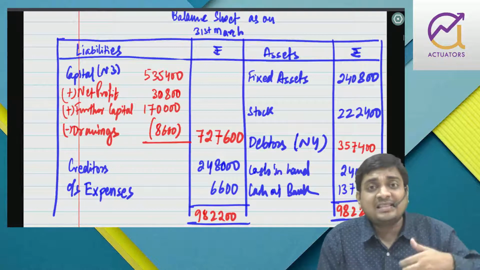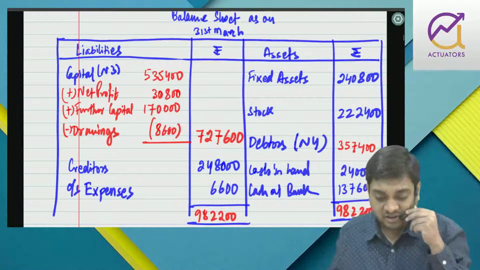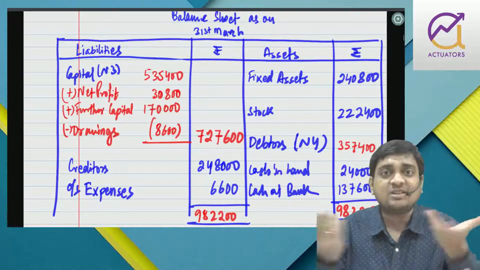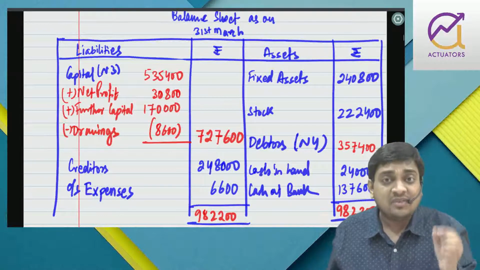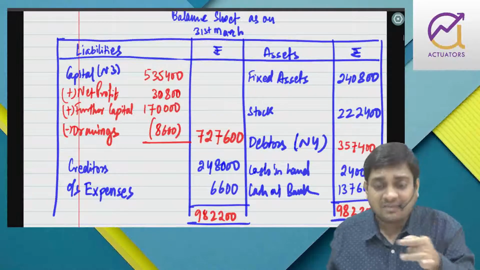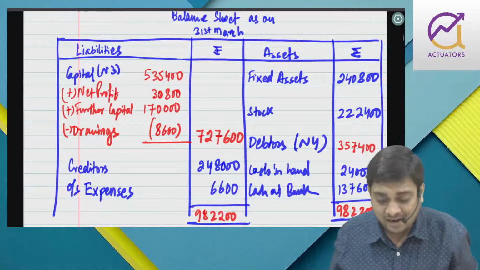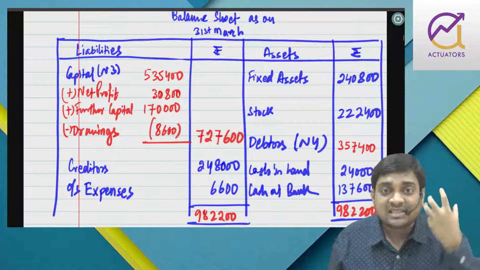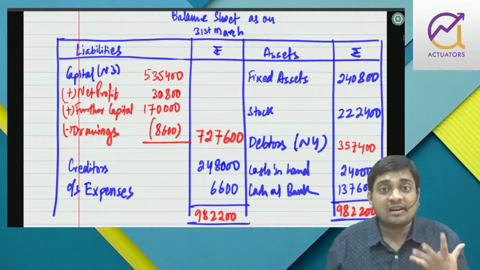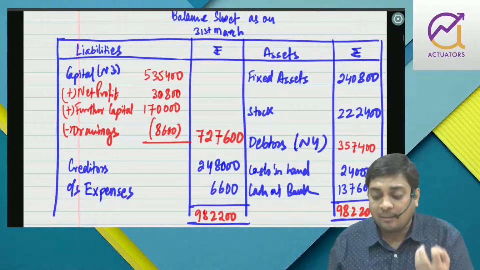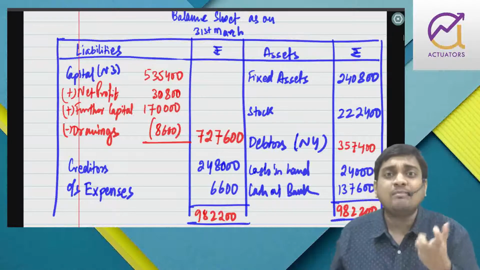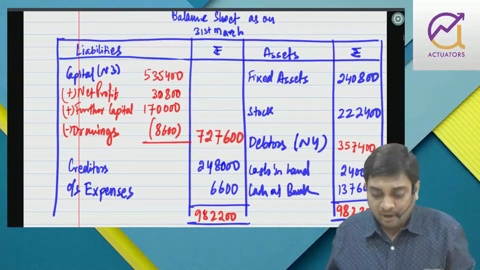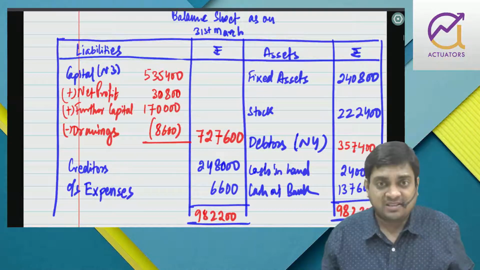So in short I can say that there is no use of preparing cash account. Orally I will check it. Anyway, once our balance sheet has tallied, it means there is no item left uncovered. If there would have been some item left uncovered, then our balance sheet would not have tallied. These skills you are going to apply when you are running short of time or when you want to complete the paper. Hardly any marks will be deducted for not preparing cash and bank, because they know that you are preparing step by step.